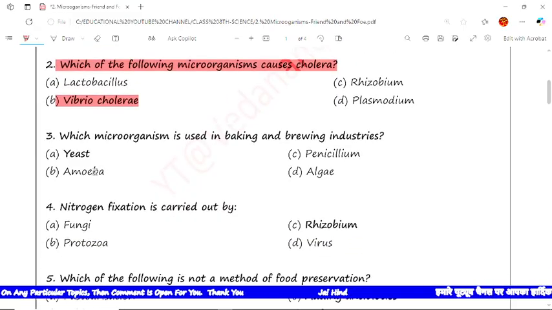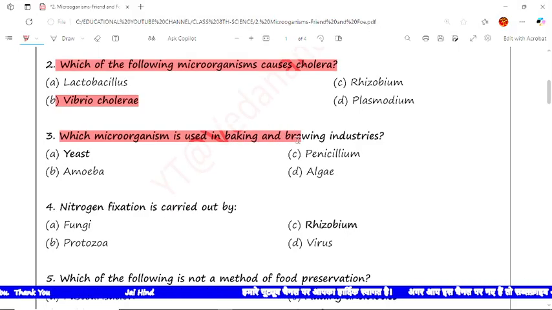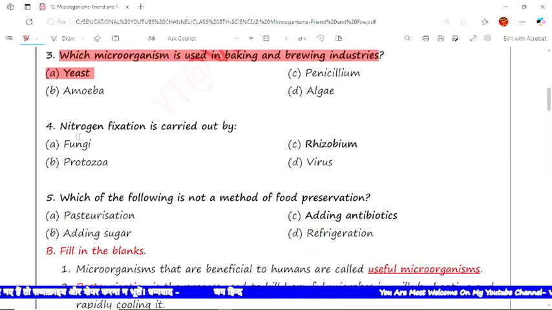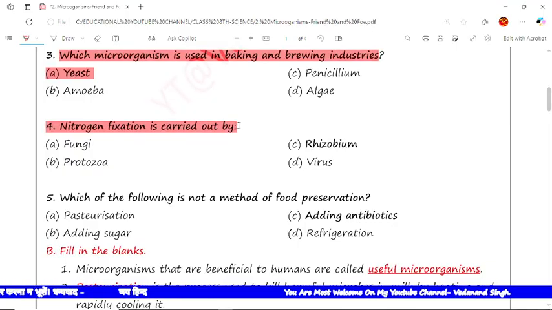The next question is the third question. Which organism is used in baking and brewing industries? Among the options are yeast, penicillin, amoeba, algae. The correct answer is yeast. The next question is, nitrogen fixation is carried out by Rhizobium. So C is the correct option among the given options.